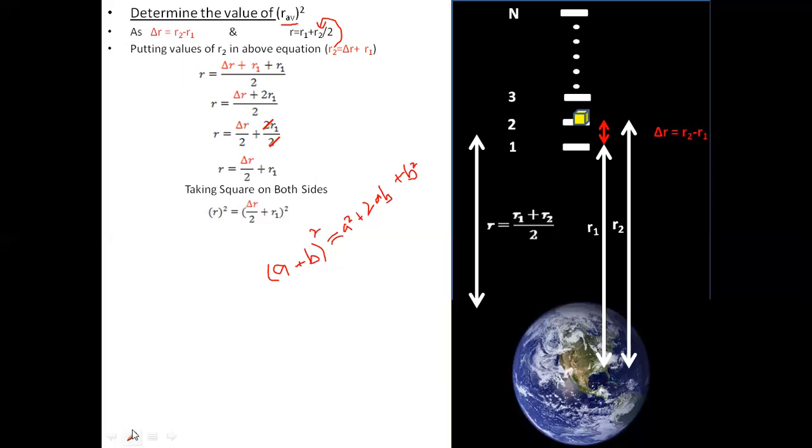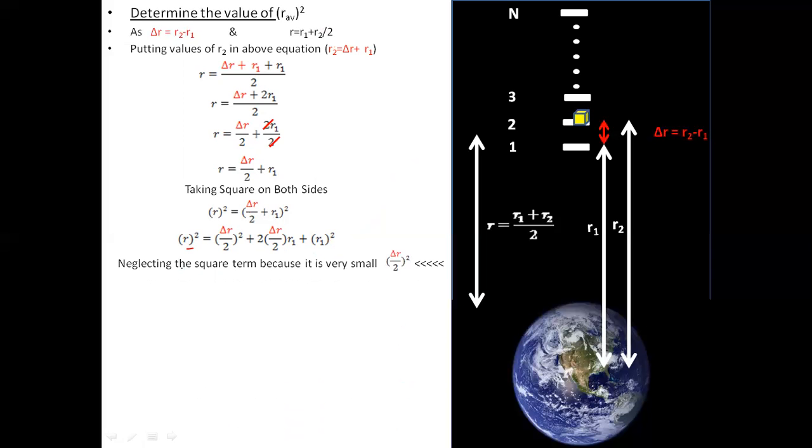Keeping that in mind, we are applying the same formula in the above equation. What do we get? We get R square is equal to delta R divided by 2 whole square, which is the square of, let's assume it as A, plus 2AB, which is 2 into delta R divided by 2 into R1, which is B, plus R1 square, which is B square over here.